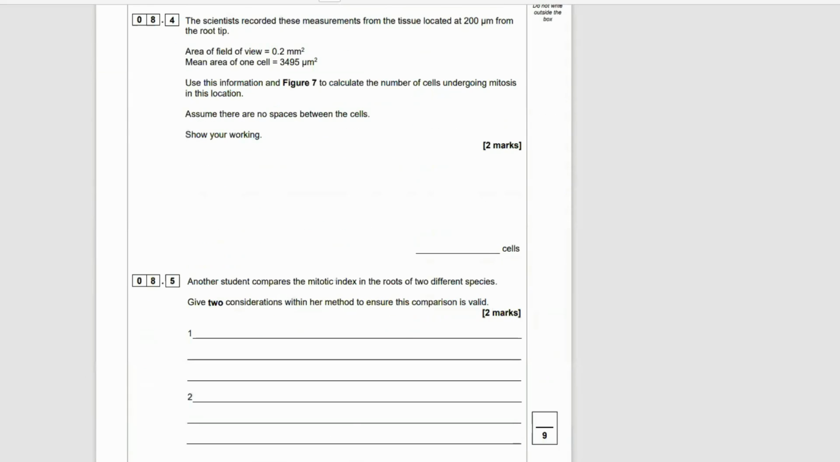Awesome. And that'll grab you 2 marks. Let's move on to 8.4 and crack on with the rest of the test. So 8.4, the scientists recorded the measurements from the tissue located at 200 micrometers from the root tip.